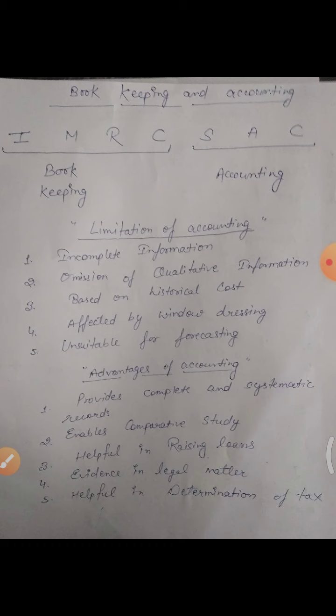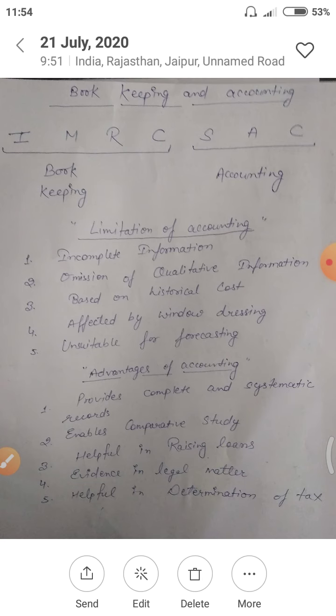I means identification of business transactions. M, measuring the transactions in terms of money. R, recording, that is done in journal. C, classifying, that is done in ledger. S, summarizing, that is done in 3 statements: trial balance, profit and loss account, and balance sheet. A, analysis and interpreting, and C, communicating to user. These 7 processes we have discussed in the last class.